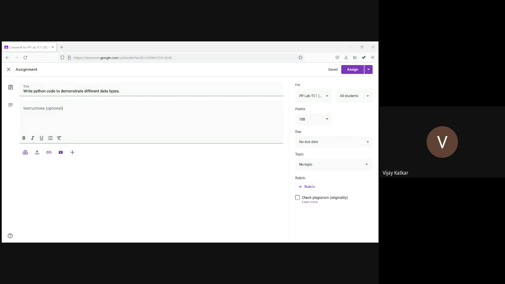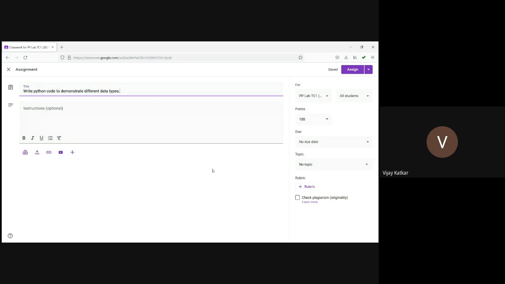So you are supposed to write small codes in one program only, which will demonstrate these different data types. For example, you can write a simple four-line code to initialize the list, append an element to the list, remove an element from the list, and display the list. It's 4 or 5 lines of code. You are supposed to write small code. This experiment I intentionally kept at the end so that it can revise some basics of Python.